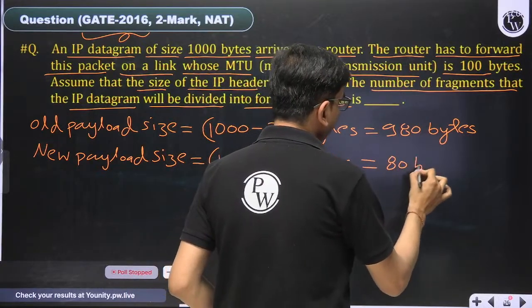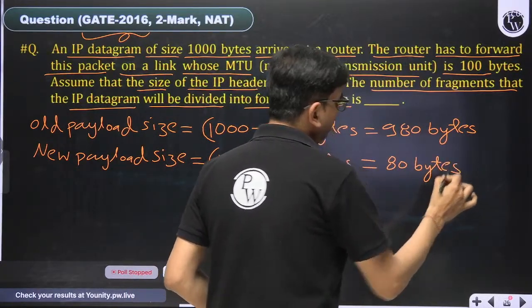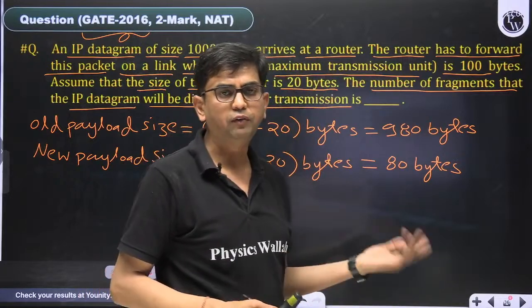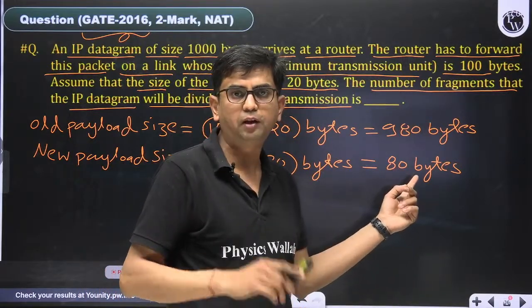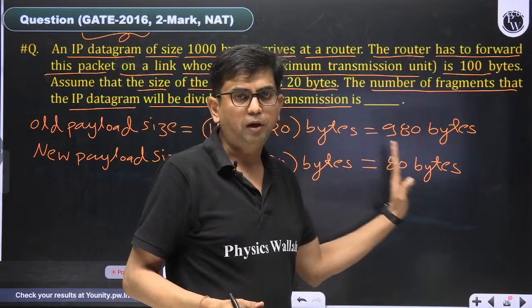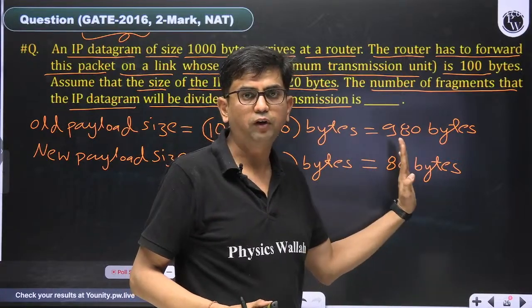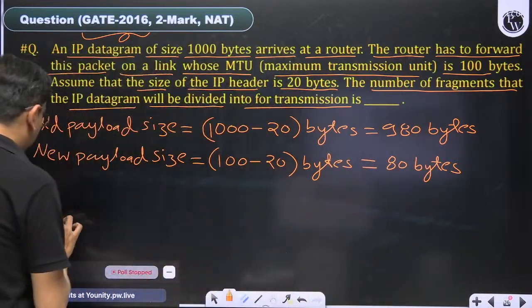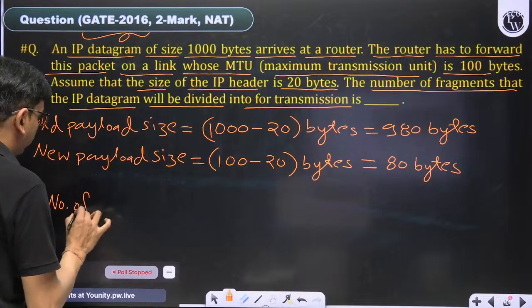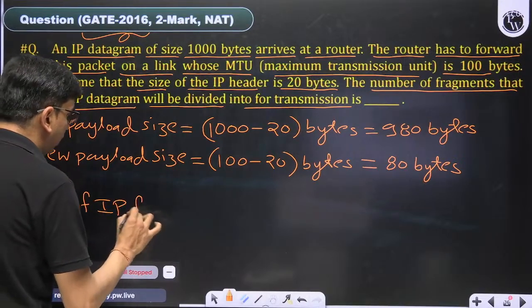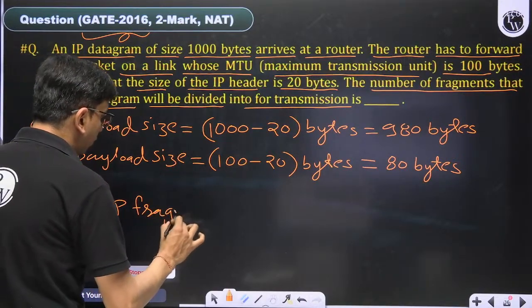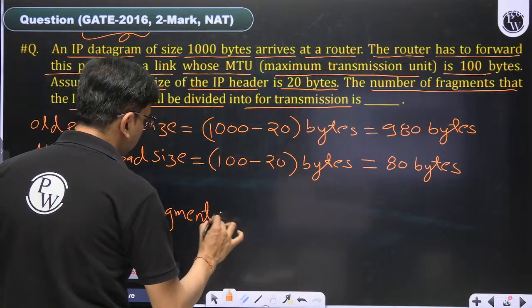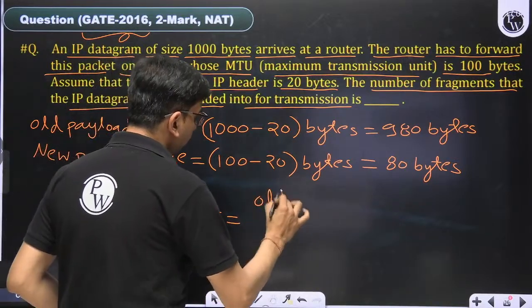And the number of IP fragments we have to form. But before doing division, cross check whether the new payload size is a multiple of 8 or not. It is a multiple of 8. It is in words of 8 bytes. Okay. So the number of IP fragments, how many will it make? The old payload size divided by the new payload size.